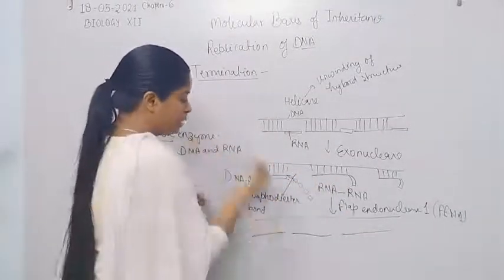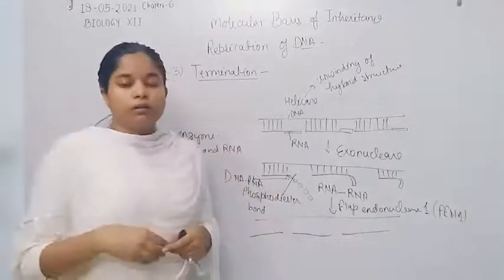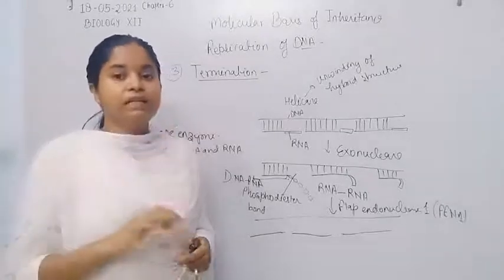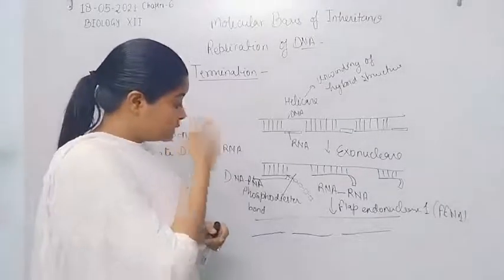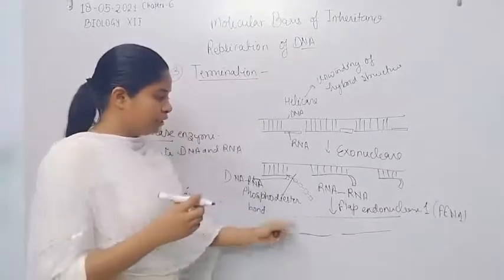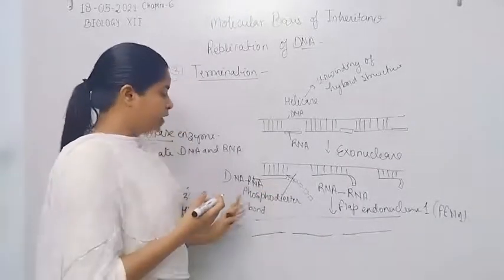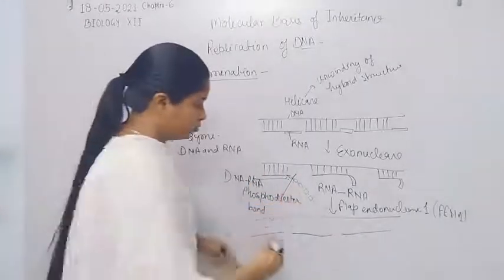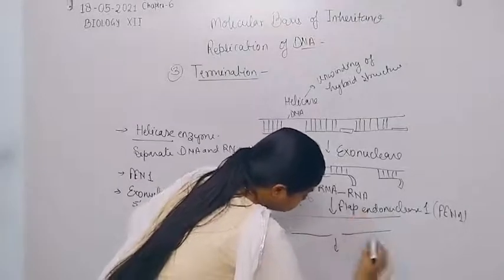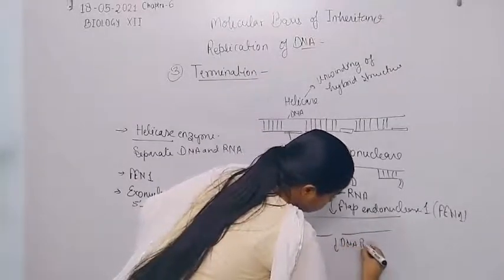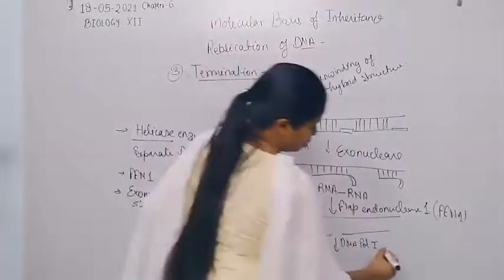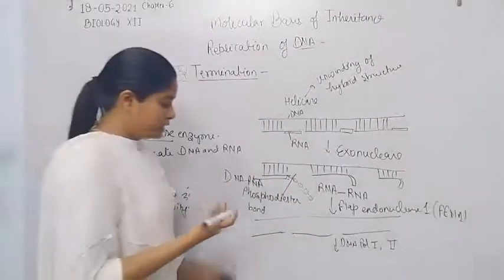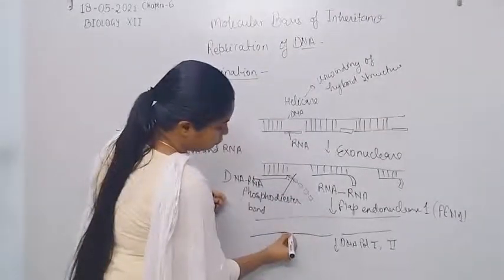Now that can be filled by DNA polymerase 1 and 2. The DNA polymerase 1 or 2 simply fills the gaps which are created by the removal of these RNA primers. So these gaps are filled by DNA polymerase 1 and 2. These are the enzymes.